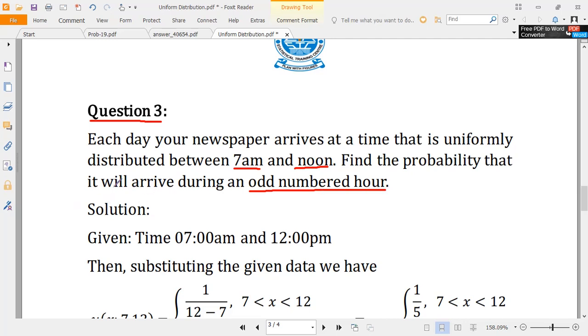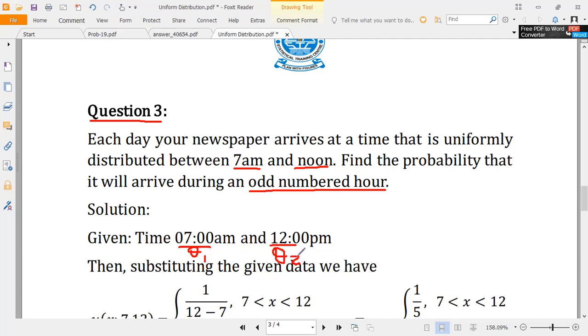So for the solution to this question, the time given is from 7 a.m. to 12 p.m. Noon means 12 p.m. So substituting this information, this is the lower limit, theta 1, and this one is theta 2.